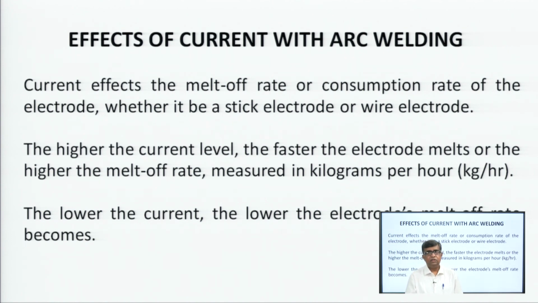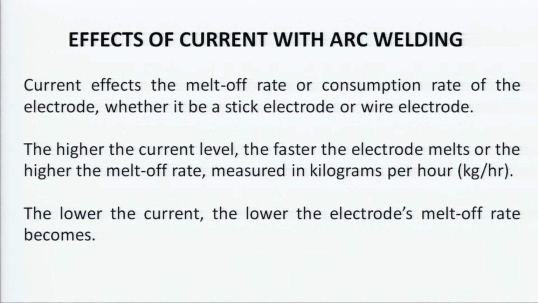Effect of current with arc welding. When we say effect of current with arc welding, that means we are only talking about the current component first, the current parameter first. What is the effect of current on the electrode or the base material has to be thought of. If we do not think of why we are taking this parameter and what is its effect, then we will never understand the effect of the power source which is giving the output.